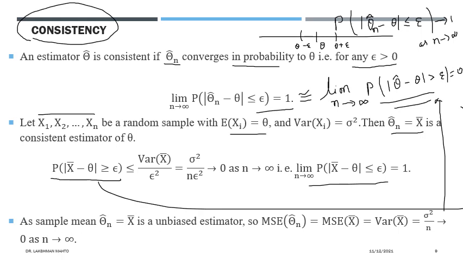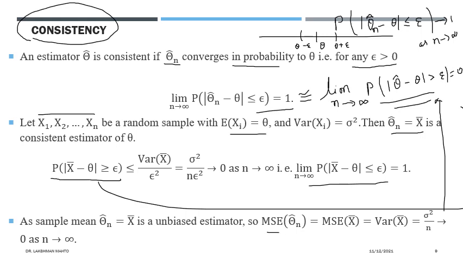Okay, we also have the information that the sample mean happens to be an unbiased estimator. Why? Because the expectation of the sample mean is equal to the true mean. So we can also establish consistency through mean square error.